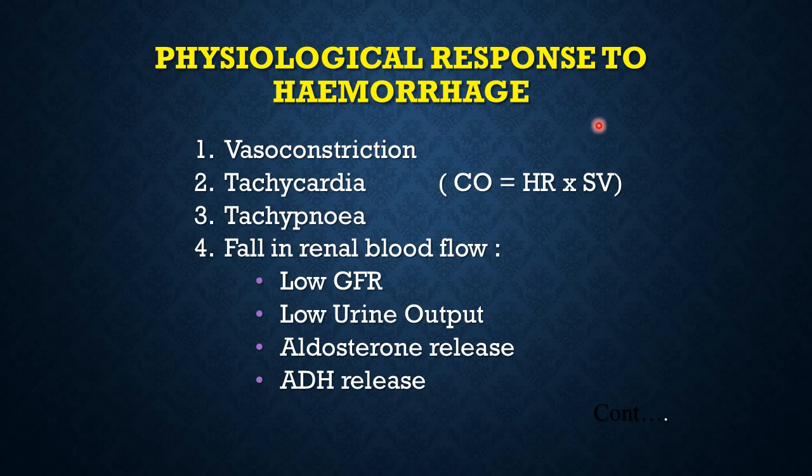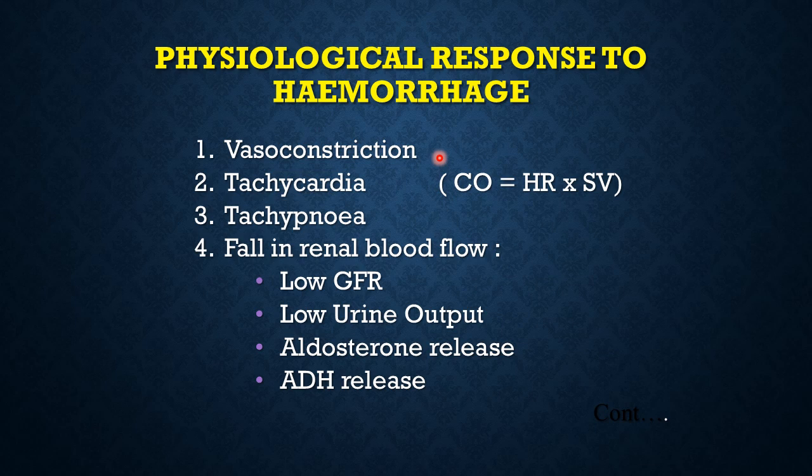Now, what is the physiological response of the body to hemorrhage? The first response from any blood vessel that is cut, that is leaking blood, is that it tries to constrict. Usually in vessels smaller than 1 mm, it can even stop the bleeding.